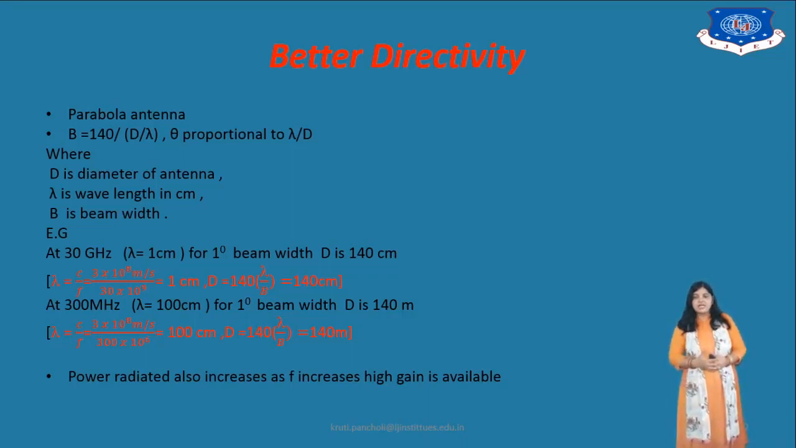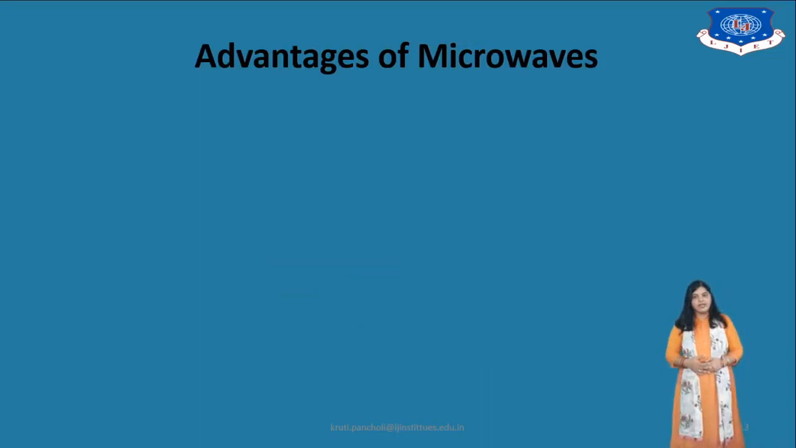For example, if we take 30 gigahertz, lambda is equal to 1 centimeter, and for a 1 degree beamwidth, D is 140 centimeters. You know that lambda is equal to C by F. We can put the values of C and F in the equation, use the equation for the directivity, and find the answer. Similarly, if we take the other value, 300 megahertz, for the same beamwidth, D is 140 meters. Power radiated also increases as F increases, so high gain is available.